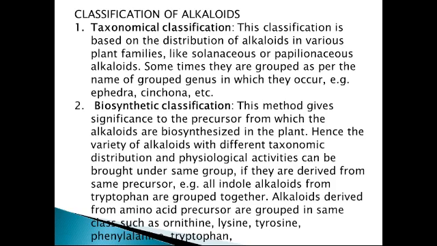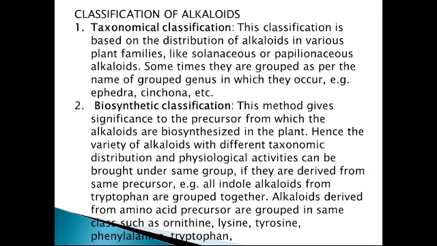And the families which show the presence of alkaloid, they are Solanaceae and Papilionaceae. Alkaloids are found in plant families. Sometimes they are grouped as per the name of group genus. Which genus contain that alkaloid, according to that they are grouped. So this is the taxonomical classification. According to the taxonomical classification, those drugs which contain alkaloid, they are grouped under one head. Ephedra and cinchona, all these are the alkaloid drugs which contain alkaloid as important constituent.